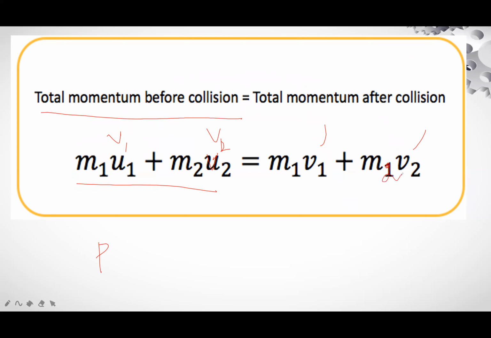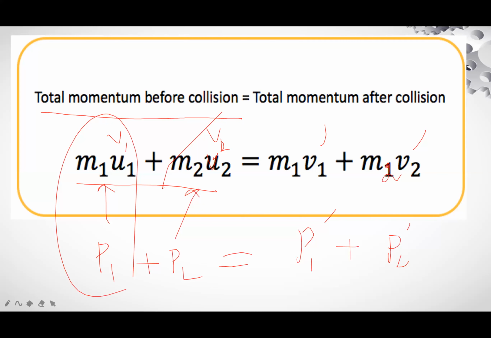This is M2. This is P1 plus P2. This is P1 prime plus P2 prime. These will be equal. This is equal to this.